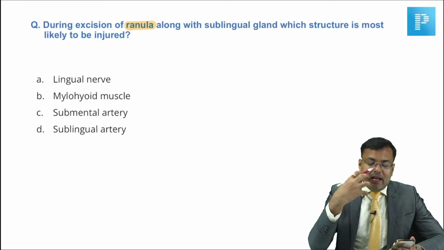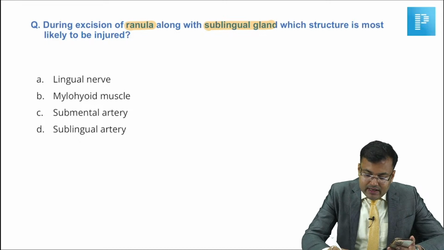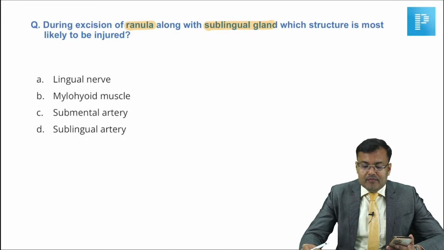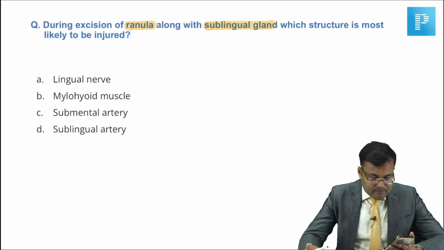During excision of ranula along with the sublingual gland, which structure is most likely to be injured? Guys, tell me. Somebody is saying that this question was not there.